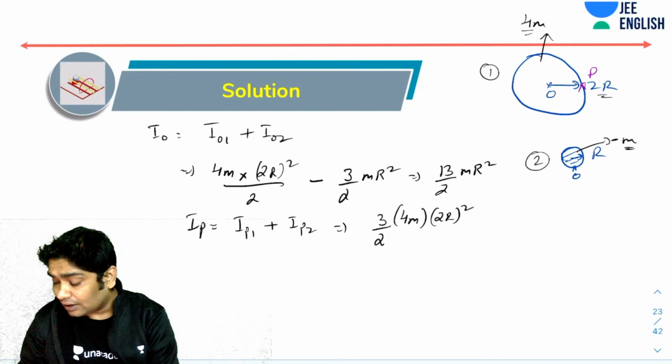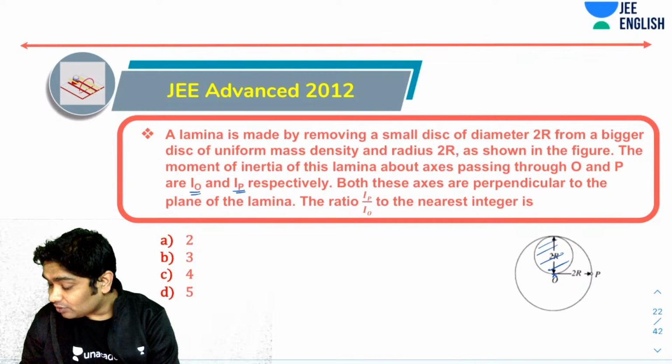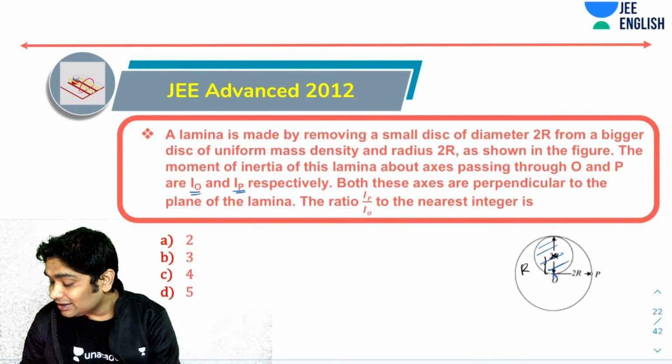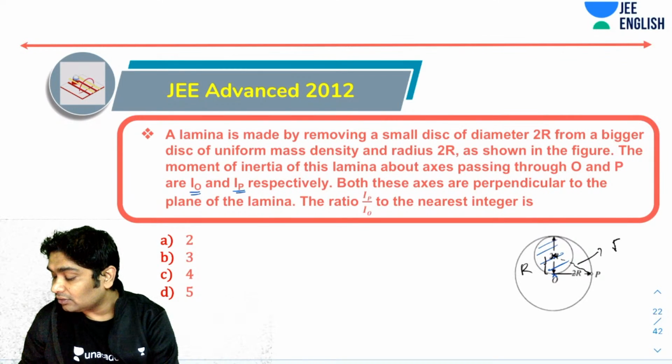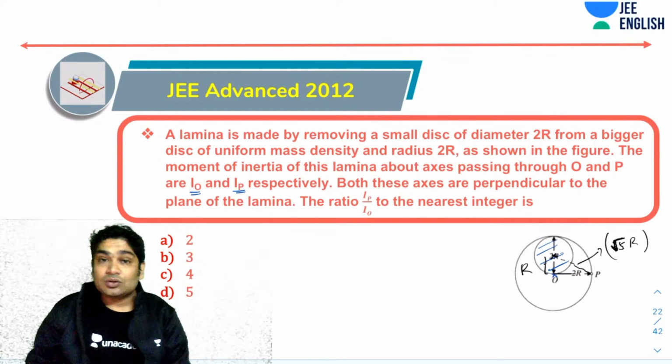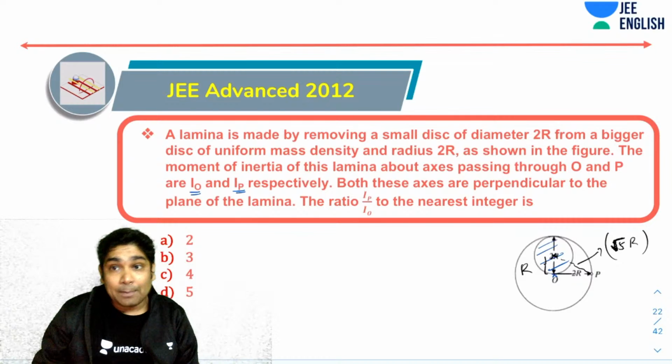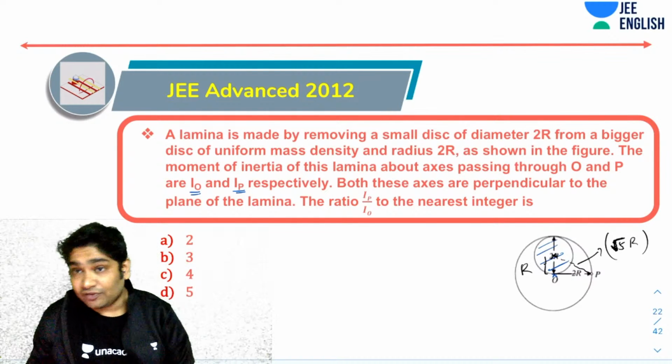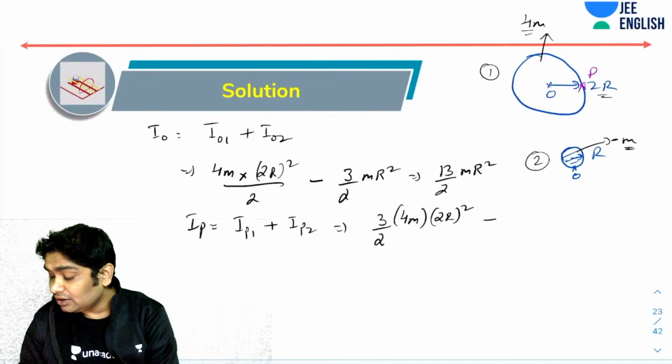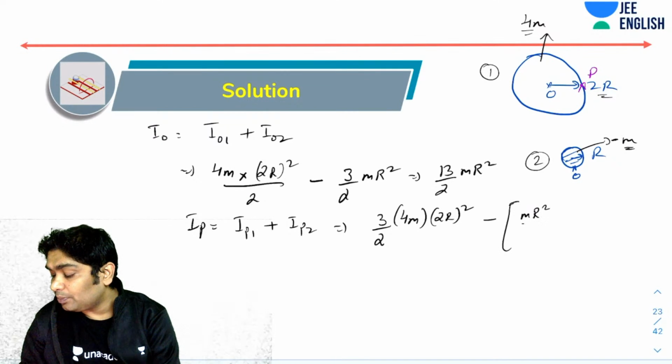Let's take a look at that. How much will that be? So minus, and the distance from here, this is r, this is 2r. So what is this distance? This distance would be root 5 r. So I can again apply the parallel axis theorem. If I apply the parallel axis theorem, then I can say minus mr square by 2 plus 5mr square.